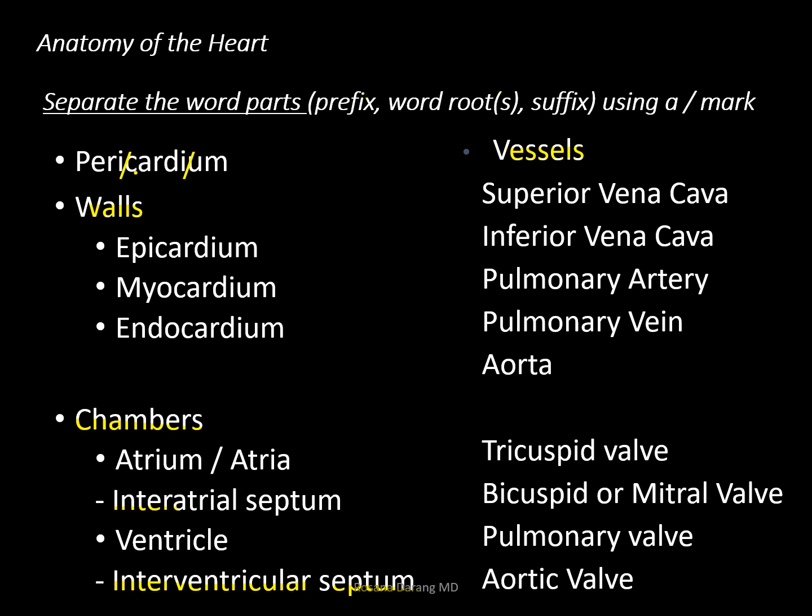I put a forward slash mark after peri, and then another one just before the suffix. Then let's do another one right here, pulmonary. And then down below you have your interatrial, separating the inter, the atri, from the al. Okay, so practice doing your word dissection or word building.